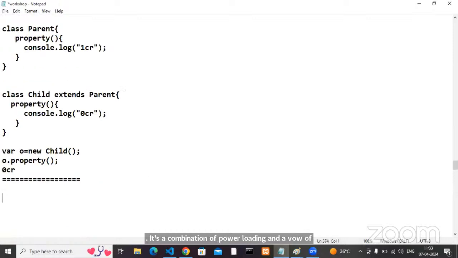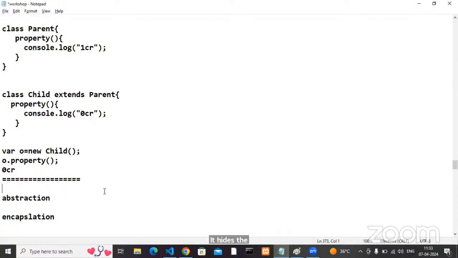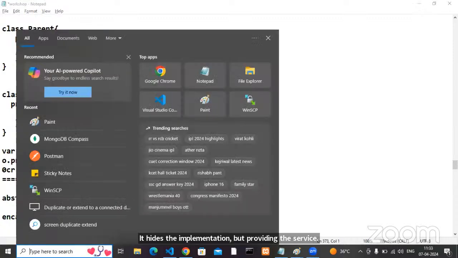What is abstraction? What is abstraction and encapsulation? Anyone knows abstraction? It hides the implementation but provides the services. It hides the implementation, but provides the service. Okay, a simple use case you can take.